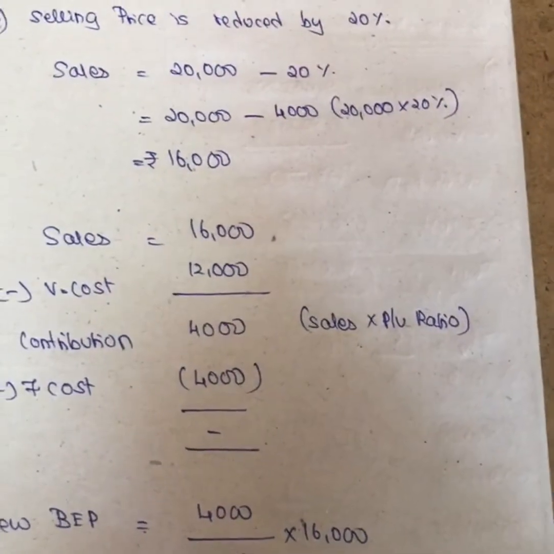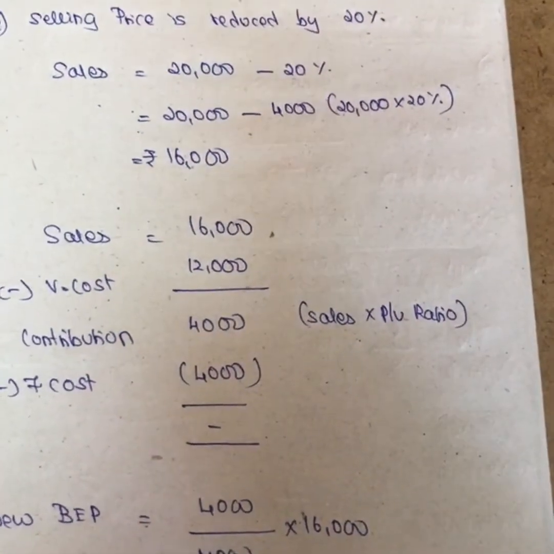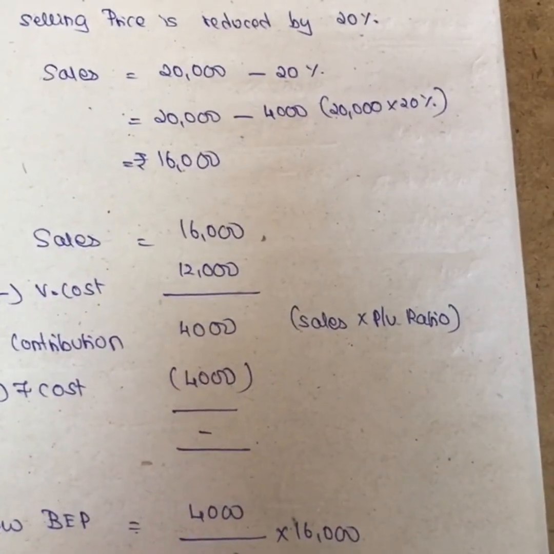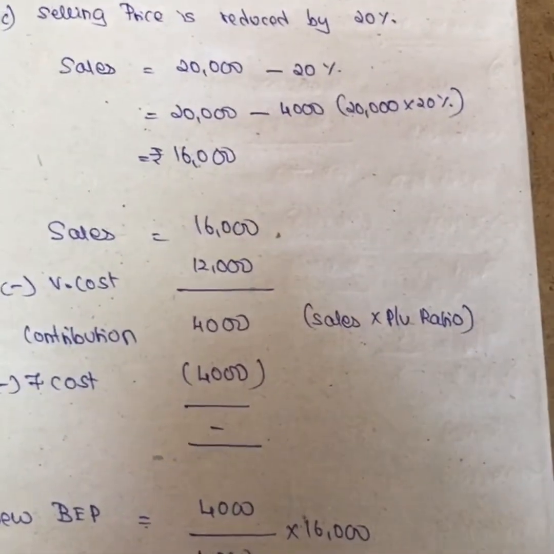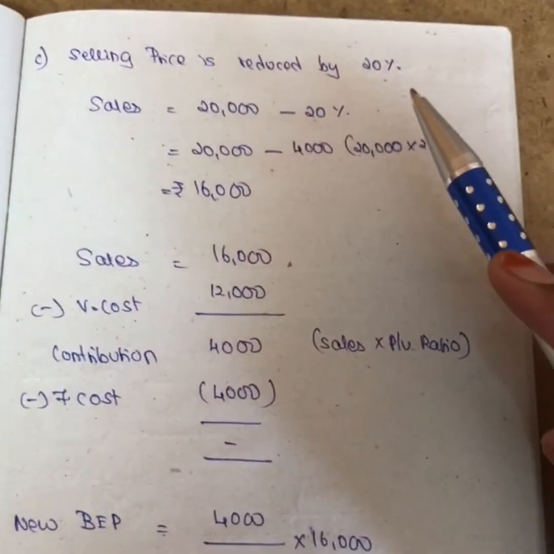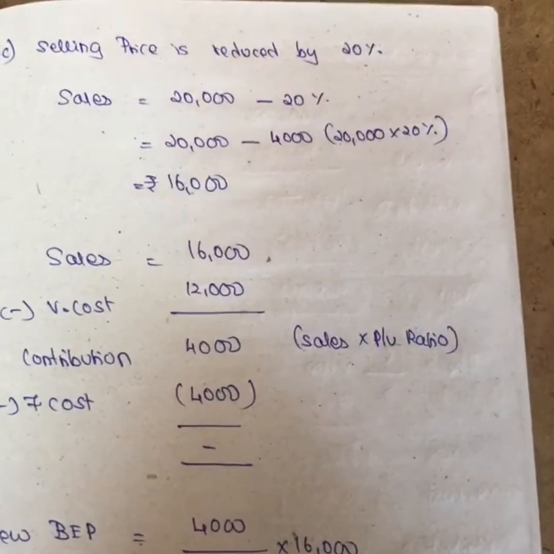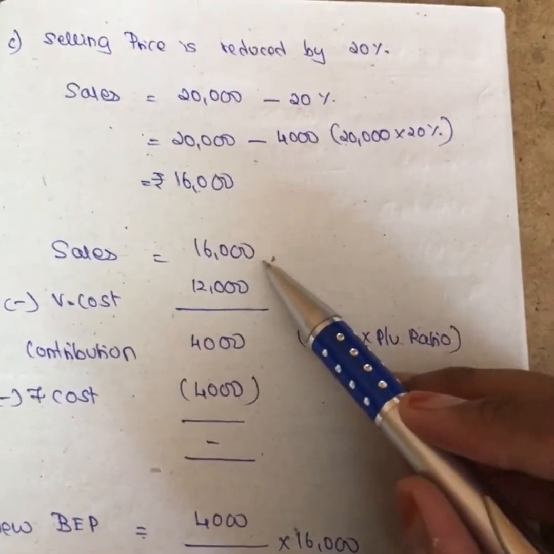So selling price is 150 rupees, and the sales is 150 into 100, which is nothing but 1,50,000. That is the difference between sales and selling price, girls. In this question they said selling price only, it is reduced by 20%, but we don't have any output in the question, so we cannot calculate the selling price, so we directly minus it from the sales.